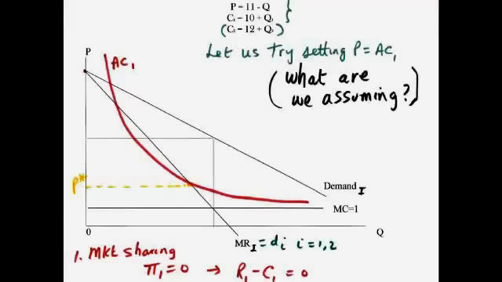In a previous lecture, we considered the problem P equals 11 minus Q and Ci equals 10 plus Qi, where i represented up to two firms. We were asking the question, could a second firm with identical cost structure successfully compete with the first firm? In other words, can a firm who is not in the market contest this market?